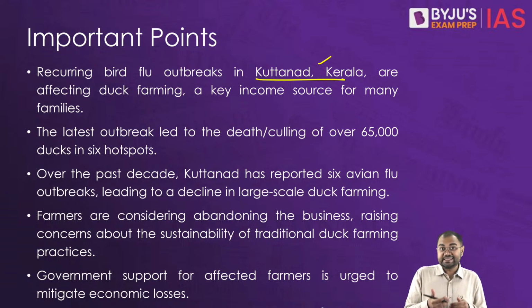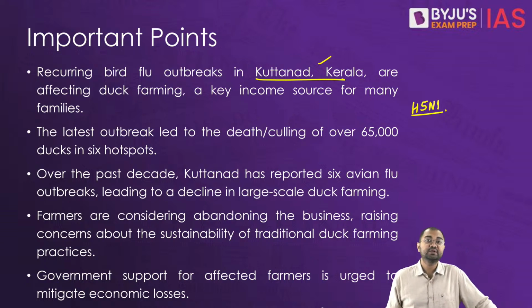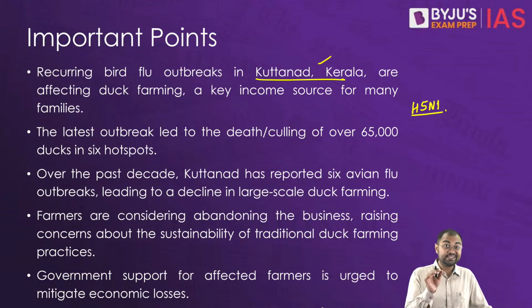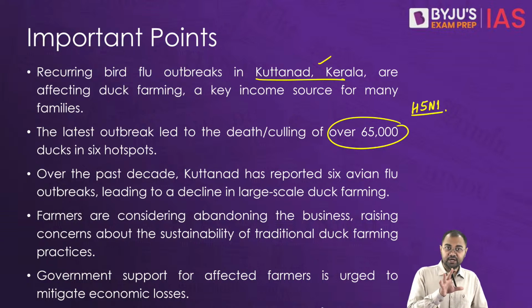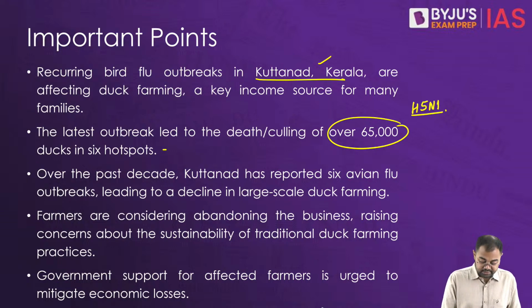And the most recent outbreak of the avian influenza, which is H5N1, this has led to the death or culling of over 65,000 birds, primarily in 6 hotspots in Alappuzha and Kottayam districts. So this basically is in Kottayam.